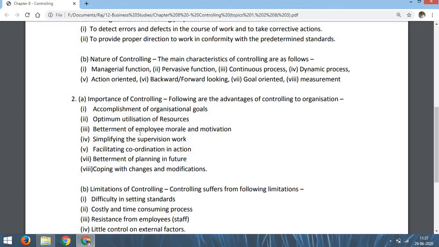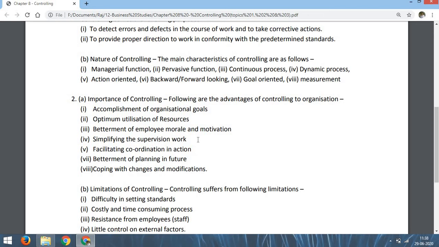Number third, betterment of employee morale and motivation. When from time to time we see the work of the employees and we make correction and we also advise the employees how to complete the work, then the employee gets some morale and employees are motivated. Next, simplifying the supervision work.